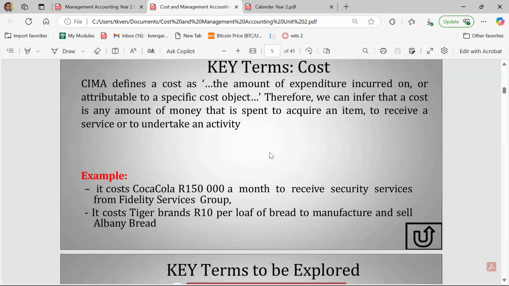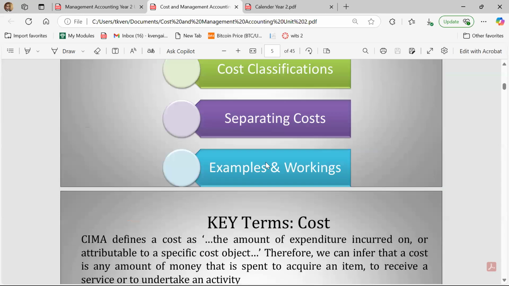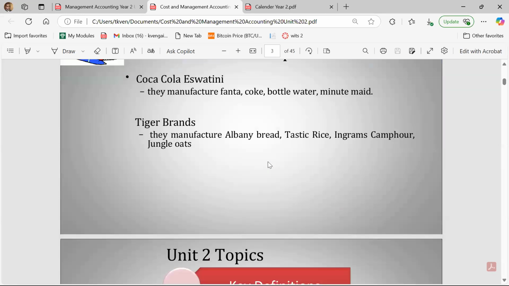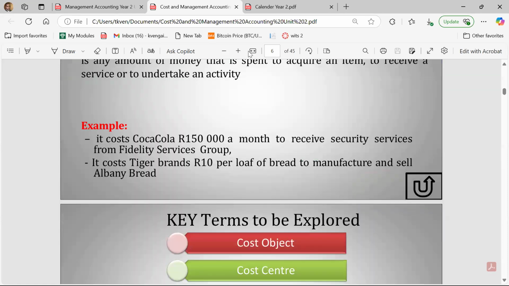Then the last thing in terms of introduction is I wanted to define something here. Just give me a second. Do I have the definition here? I wanted to give you the definition of cost accounting also, in addition to management accounting. Just give me a second. Because it is a useful definition to know as a student. Okay, let's see. Cost accounting.